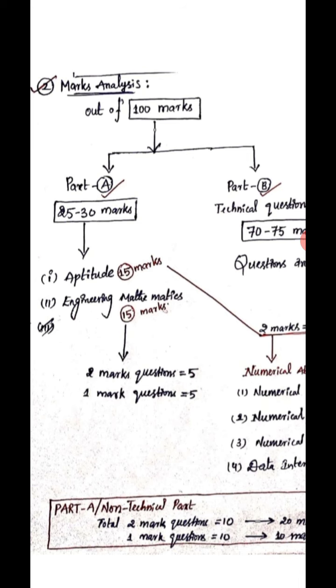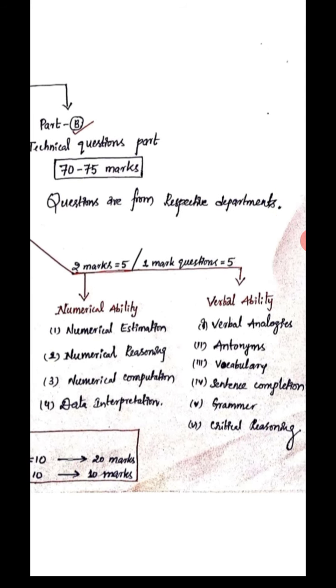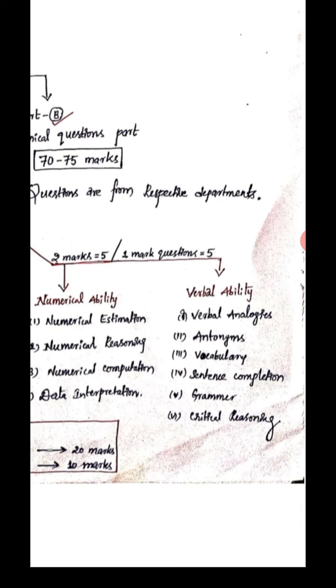Again, aptitude has two parts: the aptitude section and the English section. In the aptitude, there are data interpretation, numerical computation, numerical reasoning, and numerical estimation. In the verbal ability, that is English, there are verbal analysis, antonyms, vocabulary, grammar, critical reasoning, like that.